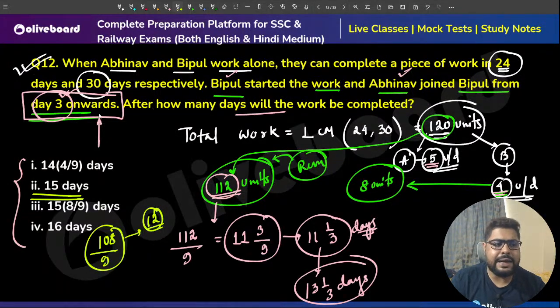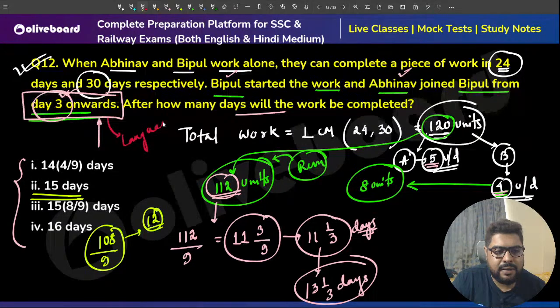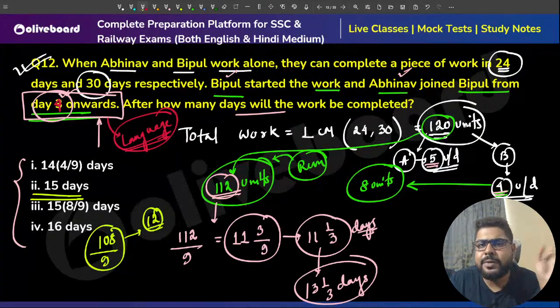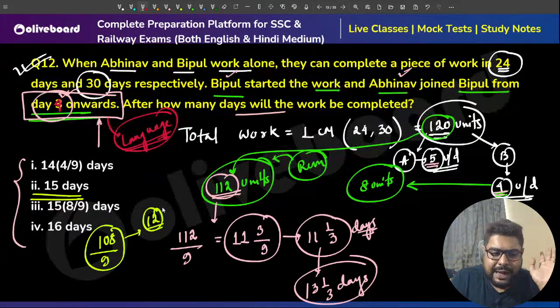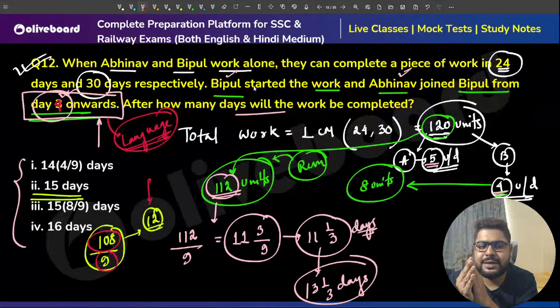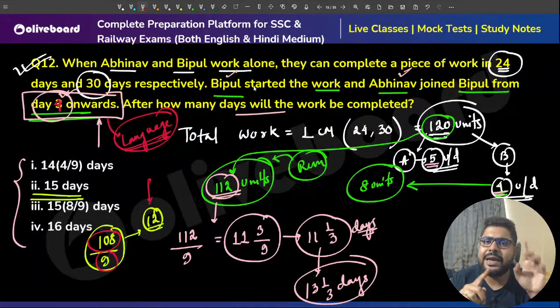Again, a little bit of a problem with the language. Over here it should be day 4 onwards. Day 4 onwards means for the first 3 days B will work alone, so in that case he will complete 12 units. Remaining work will be 108 units, 120 minus 12. That will be completed when both of them, A and B, work together, that is 5 plus 4, 9 units every day.